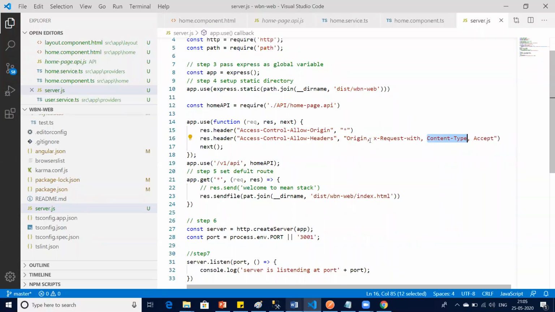So this is like origin, and X-Requested-With is a prefix for this one. So from the origin, the X-Requested-With, the content type, any content type, and accept any kind of method will be accepted, like get, put, post, delete, patch. Got my point? We'll still discuss these headers, because going forward you will require them while making API calls, asynchronous calls. A lot of the time you will be using these headers. So we'll talk about it in detail. This is just the bare minimum.